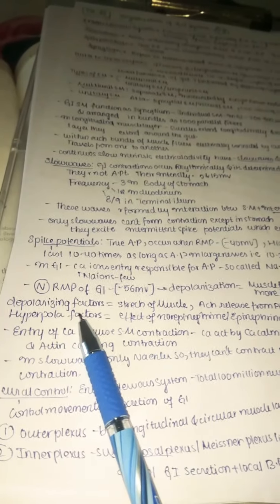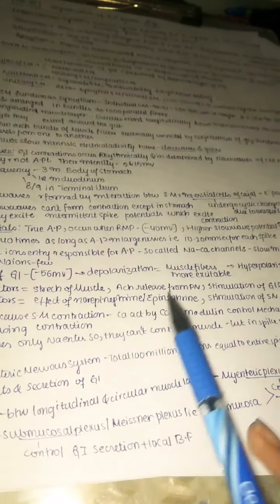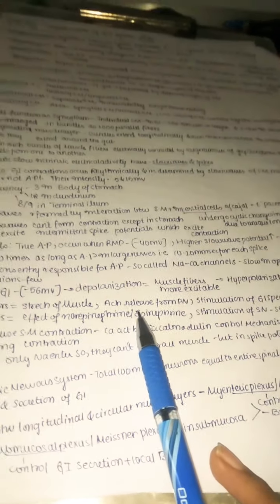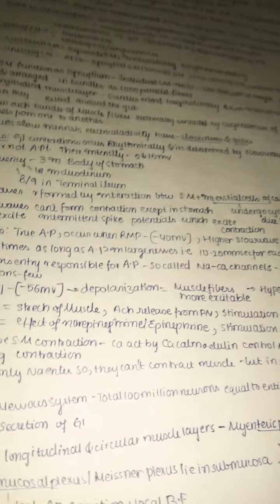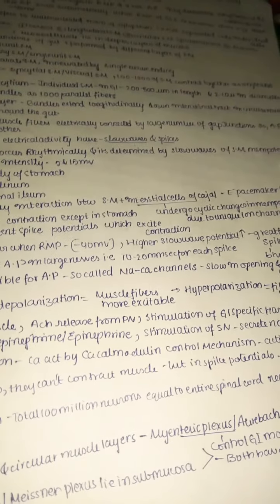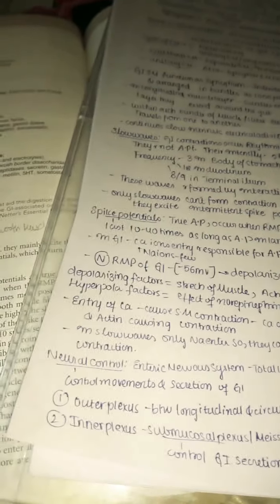What are the depolarizing factors in our GI system? Stretch of muscle, acetylcholine release from the peripheral nervous system, and stimulation by GI-specific hormones. These are all the depolarizing factors. If the muscle is stretched, it may depolarize. Release of acetylcholine by the parasympathetic system may also cause depolarization, as does stimulation by GI-specific hormones.